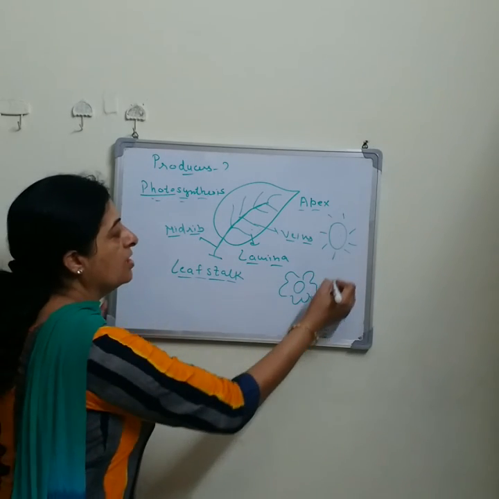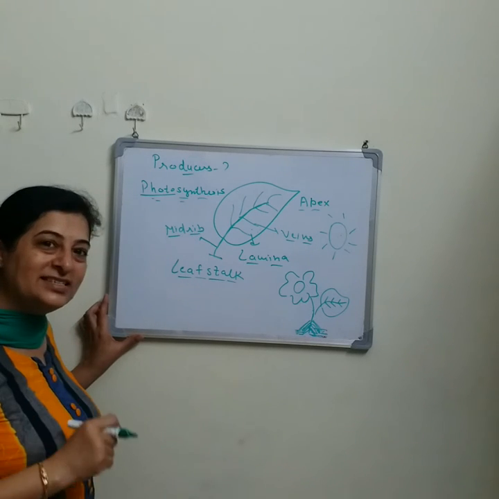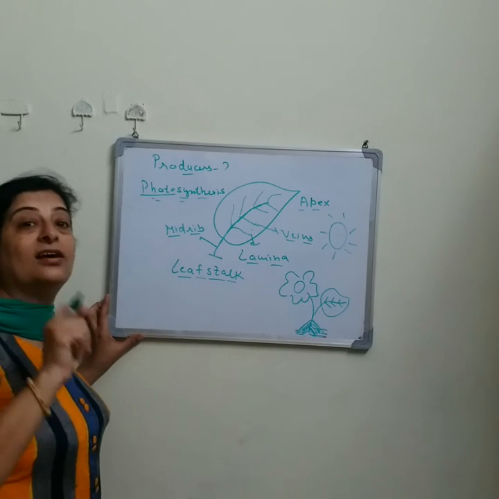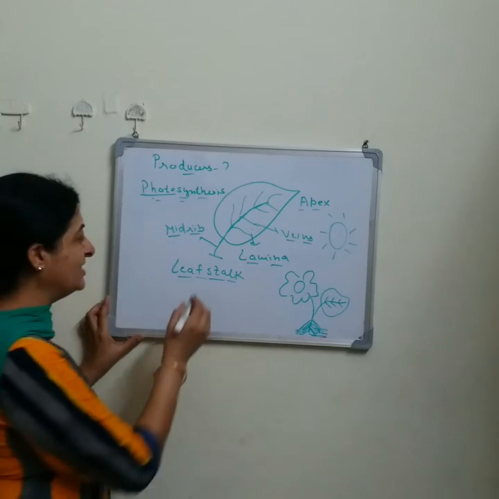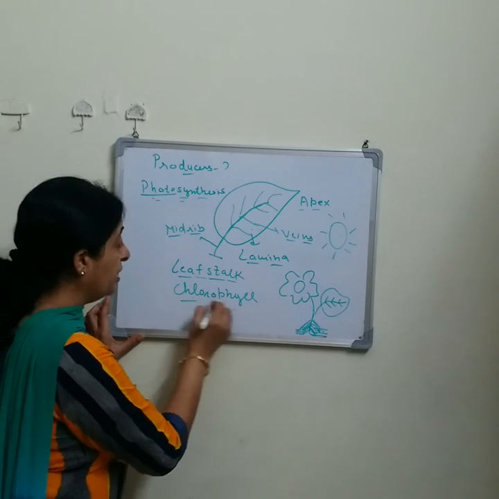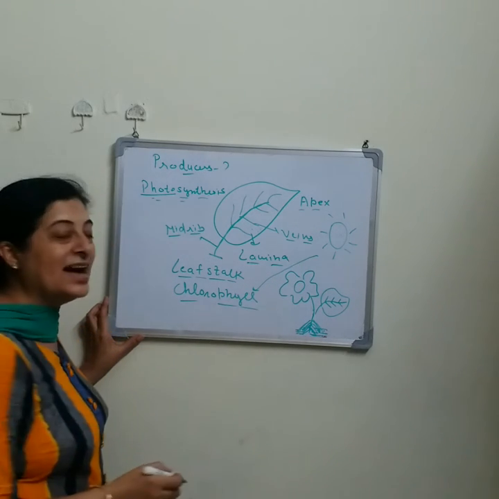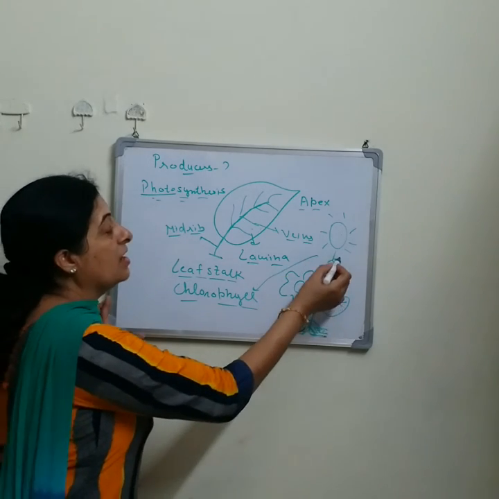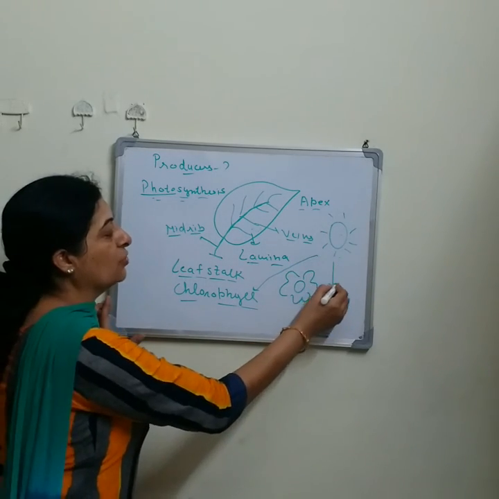So first of all, the chlorophyll. What is the color of the leaf? Yes, green. And why is it green in color? Due to the presence of a green color pigment. And what is the name of this green color pigment? Yes, that is your chlorophyll. So chlorophyll is very important because it traps the sunlight. And as you know, green leaves trap the sunlight with the help of the chlorophyll.